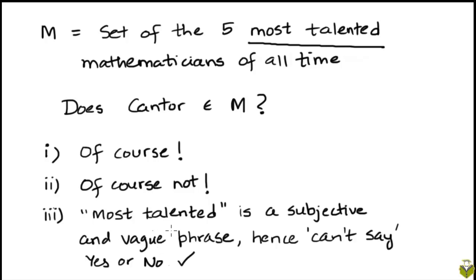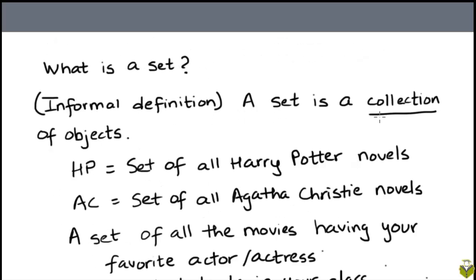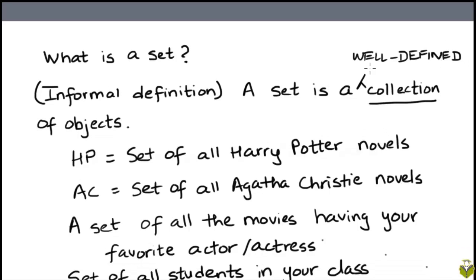So for that reason, let's change the definition of a set that we saw to make it more precise in ruling out such definitions. So we don't want M to be considered a set here because the definition is too vague. So let's go back to our definition. We said that a set is a collection of objects. So let's also add the phrase well-defined. A set is a well-defined collection of objects. If the definition is not precise and rigorous, then we don't want to consider that collection to be a set, at least not in a mathematical sense. So we are not going to consider the set M that we defined to be a set. It's not well defined.